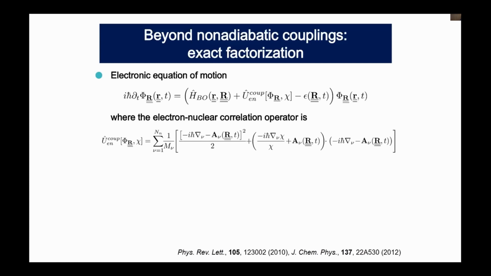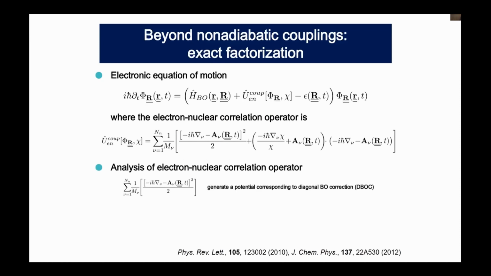So compared to the well-known Ehrenfest dynamics, we have an additional part from this exact factorization, which is the electron-nuclear correlation operator here. If you look at this operator, we have two terms. The first part is this term, and actually this term gives a potential corresponding to the diagonal Born-Oppenheimer correction, the Debye term.